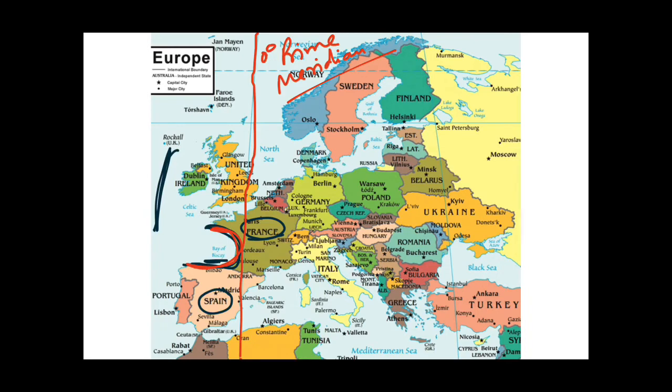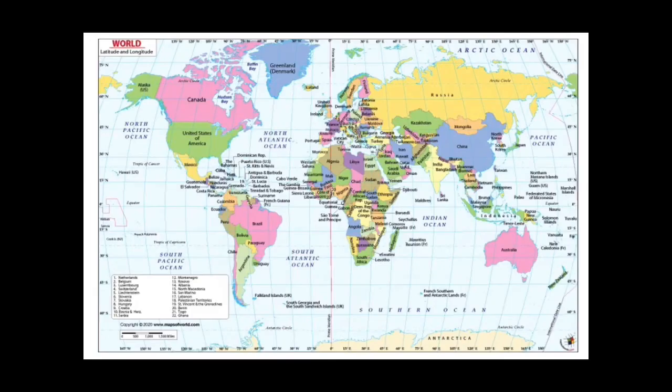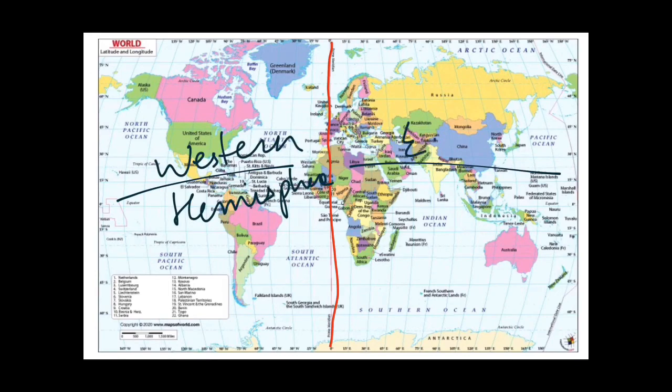As you must know, the 0 degree prime meridian divides the world into two parts, that is this part is the western part and this is the eastern part. So this Bay of Biscay lies in the western part, that is in the western hemisphere. So here in the world map you can see that this line is the prime meridian and is dividing the whole world into two parts, the western hemisphere and the eastern hemisphere.